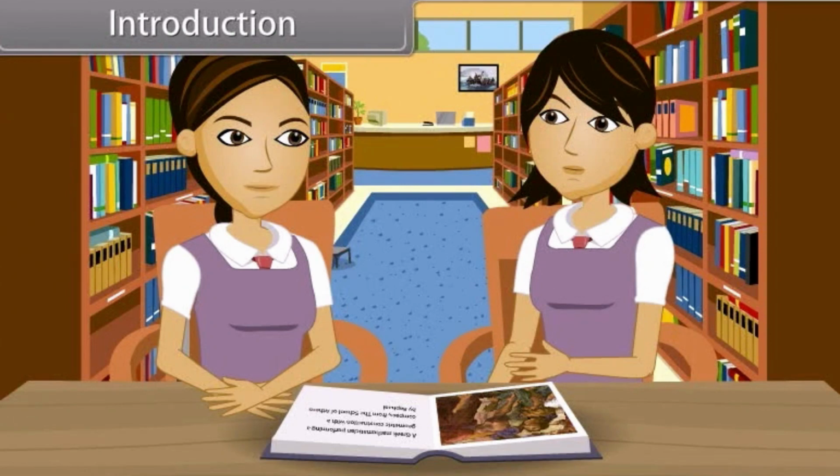Euclidean geometry. It is a mathematical system attributed to the Alexandrian Greek mathematician Euclid, which he described in his textbook. Come, let's go to the class and learn.